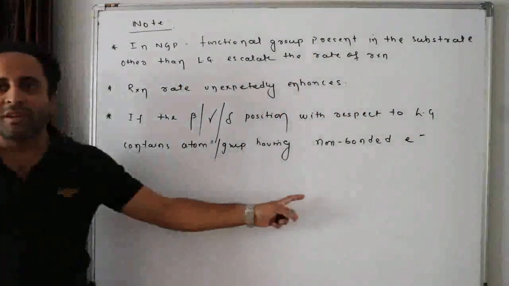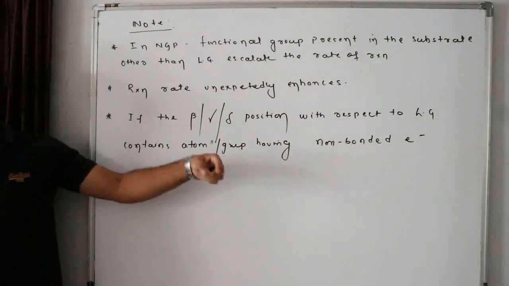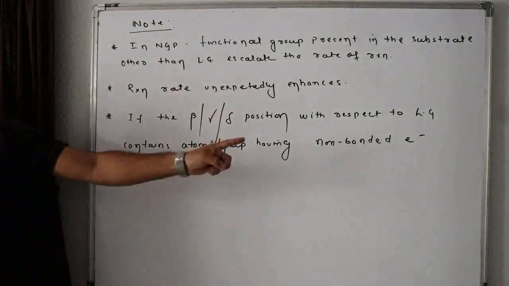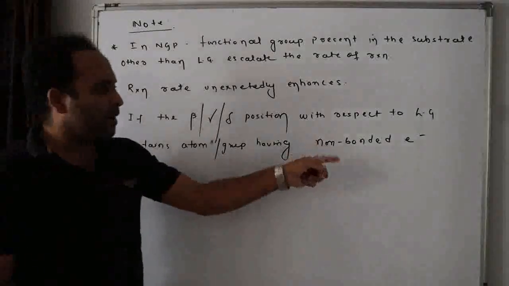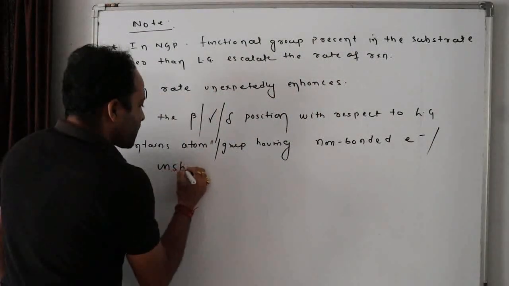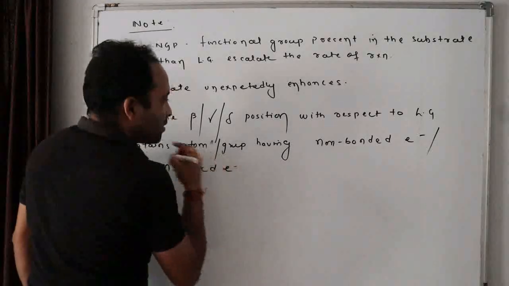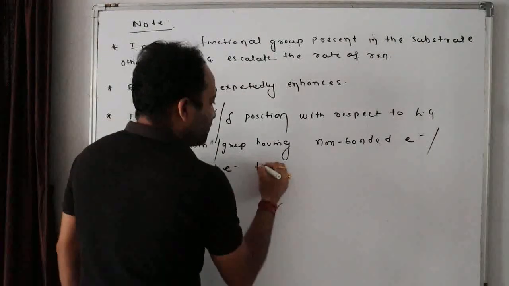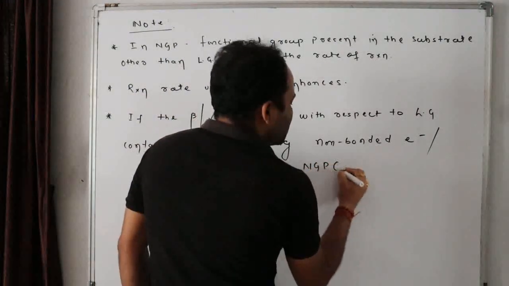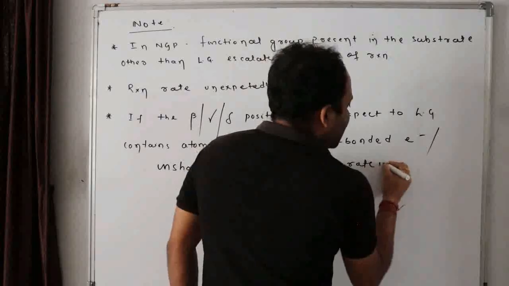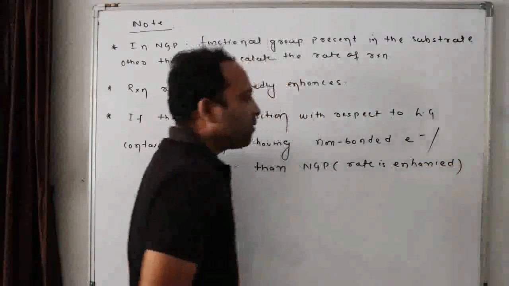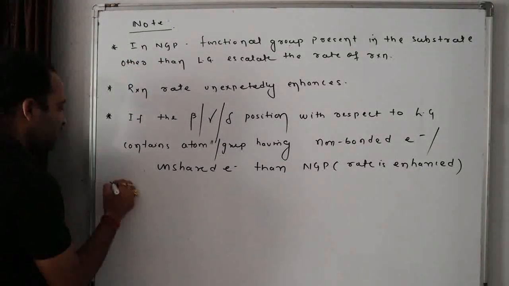Do you understand non-bonded electrons? Like in sulfur. Sulfur reacts faster because it has non-bonded electrons. Okay? Then what will happen on non-bonded electrons, or I can say sometimes lone electrons also I can say. Then NGP occurs. That means the rate is enhanced. Say yes or no?